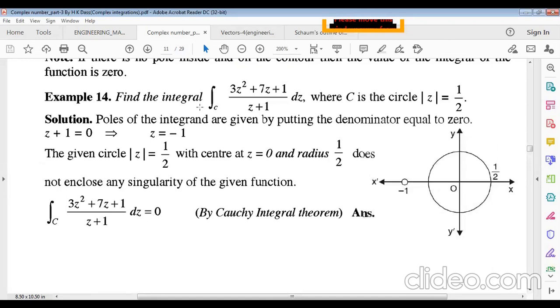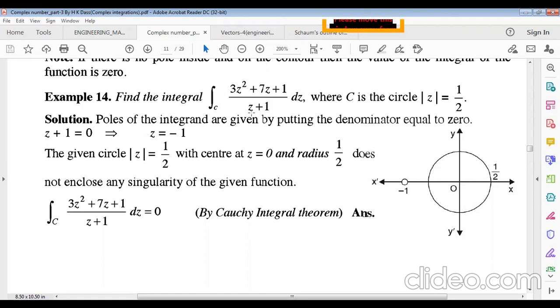Okay, first example: find the contour integral of 3z square plus 7z plus 1 divided by z plus 1 dz, where C is the circle absolute value of z equals half, radius actually half. So the poles of the integrand are given by putting the denominator equal to 0. If the denominator is 0, then the function becomes undefined, that means infinity. So at which point will this not be analytic?